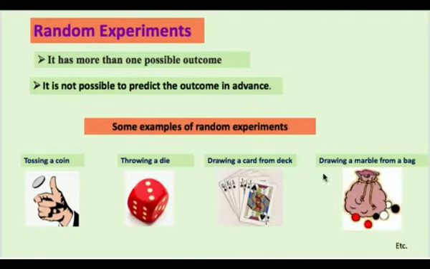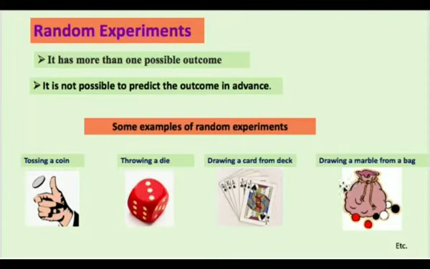Then we have one more example, drawing a marble from a bag. For example, in that bag there are a number of marbles of different colors, and without looking, I want to draw one of them. Before drawing, I don't know which color or which marble I'll draw.